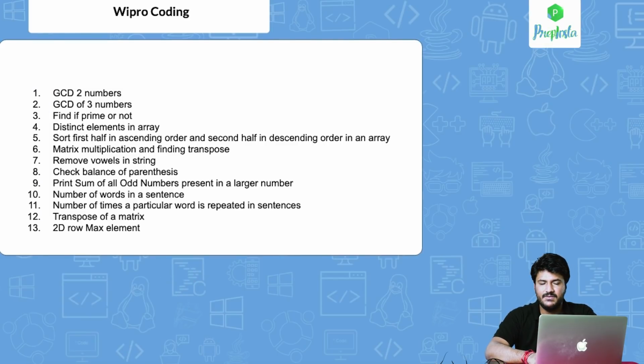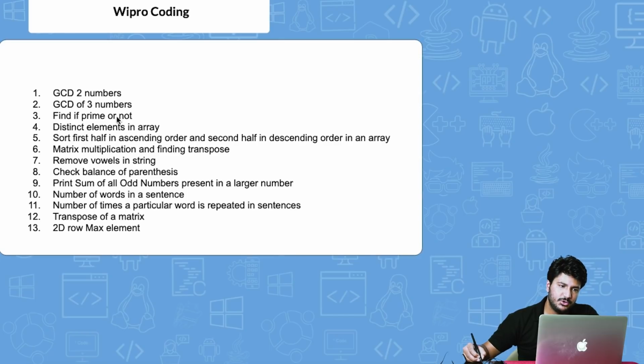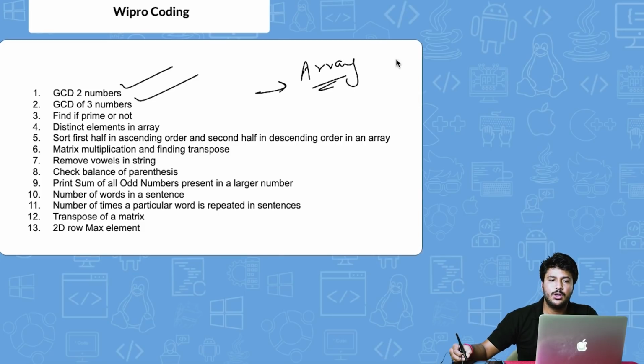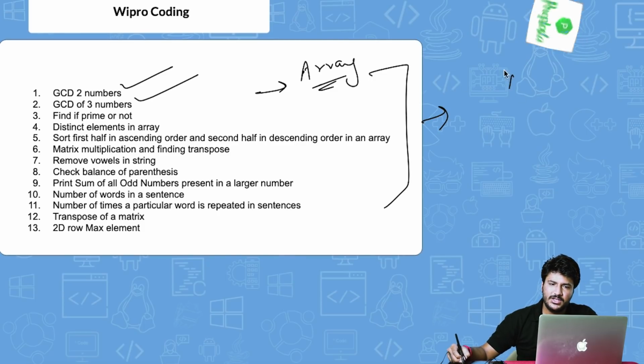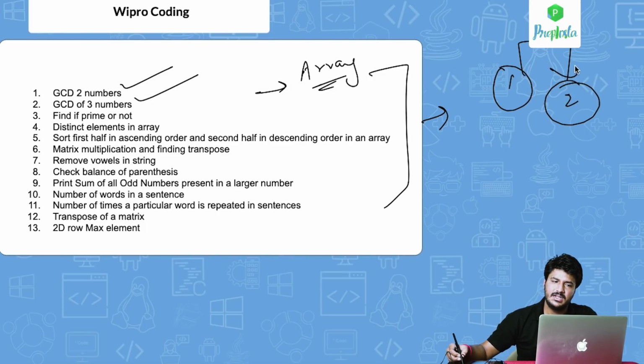These are the programs that we've collected from a good number of students that have given the Wipro exam, and those are the students that have told us these were the programs that were asked. One of the most important programs is GCD of 2 numbers. Then there is GCD of 3 numbers, and one more, GCD of an array of numbers. All of these questions we have posted on our Wipro coding page. The link to that you can find in the description below. In this video, we are going to cover the most important questions out of these and others as well, right? So one question is going to be easy and one question is going to be difficult. So based upon that, you have to decide.